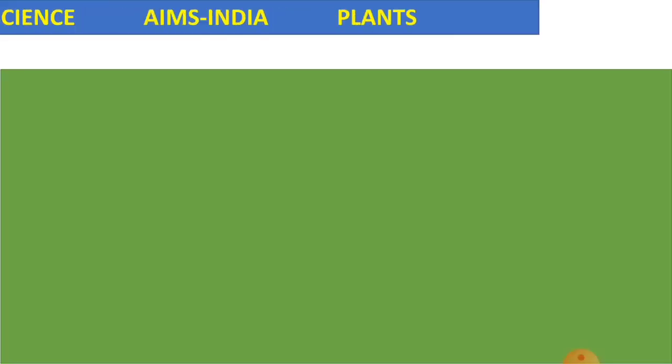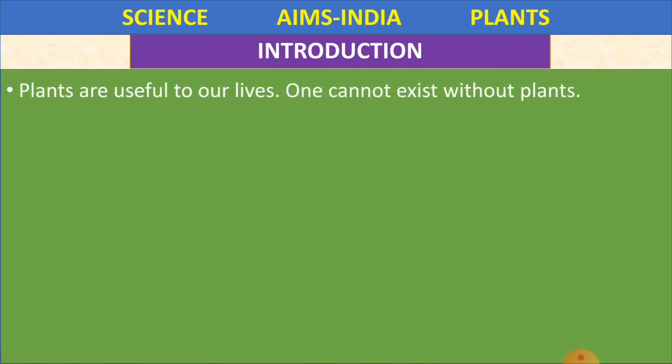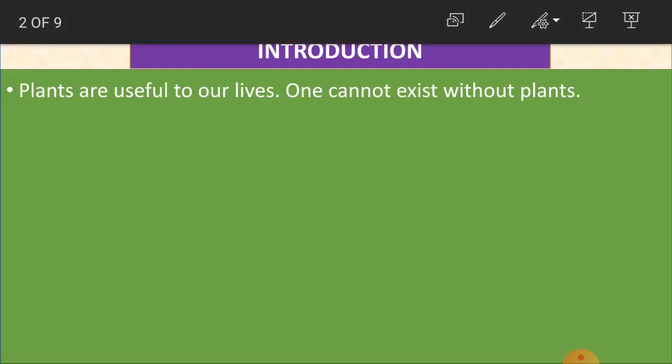So plants, children, are very important in our life. Yes or no? Plants play a very important role in our life. So how? We'll just see. Plants are useful to our lives. One cannot exist without plants. Is it true, children? Yes, obviously. We will not be able to live without plants, like the air we breathe, the oxygen,